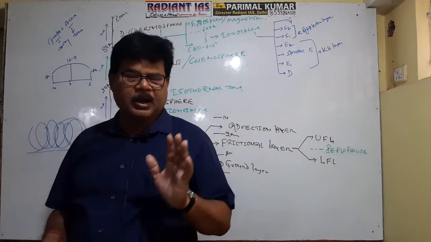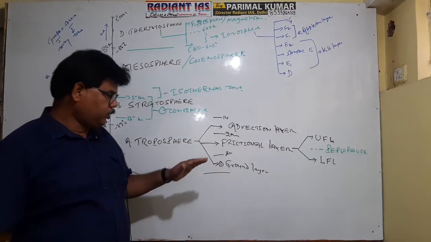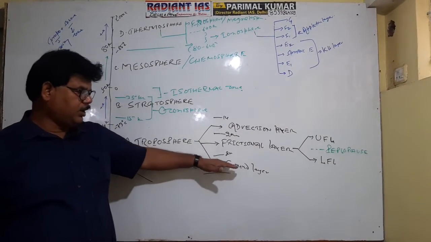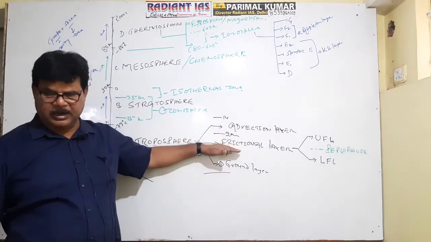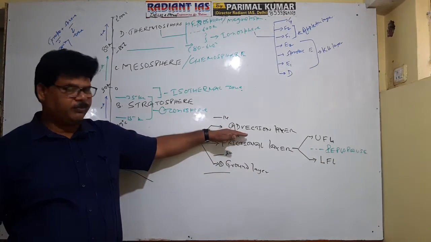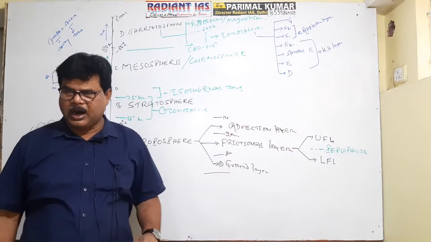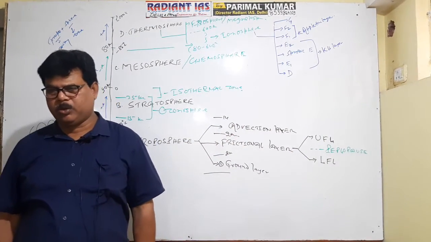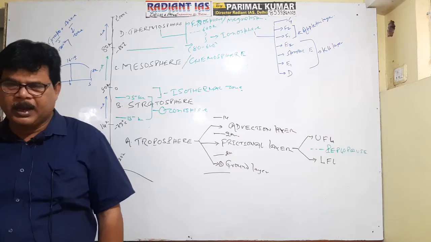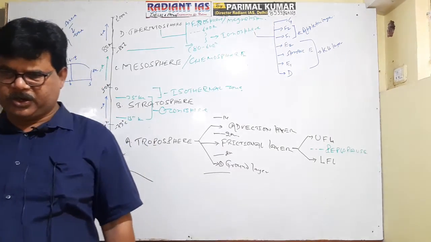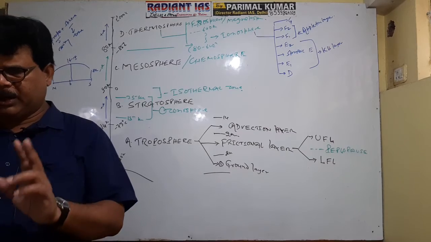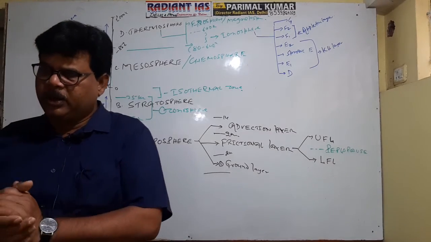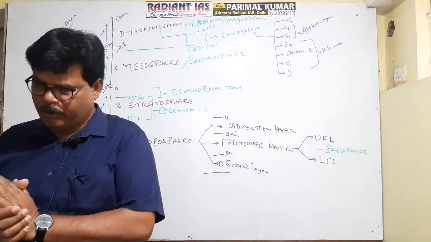Getting well now? And troposphere is divided into three parts. The lower part is referred to as the ground layer, the second part as the frictional layer, and the third part as the advection layer. The ground layer is the lowest part of the troposphere. Actually, this zone extends up to a height of 2 meters only. Two important phenomena occur in this zone: dew and frost formation.